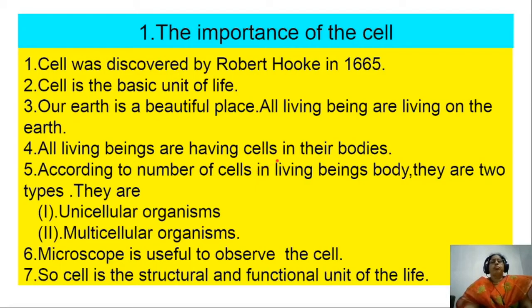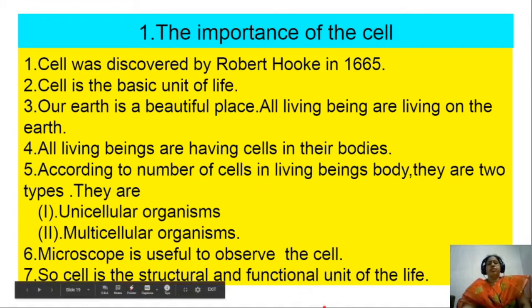So the important points of this lesson is the cell was discovered by Robert Hooke in 1665. Cell is the basic unit of life. Our earth is a beautiful place. All living organisms are living on the earth. All living beings are having cells in their body. According to number of cells in living beings' body, there are two types. They are unicellular organisms and multicellular organisms. Microscope is useful to observe the cell. So cell is the structural and functional unit of the life.